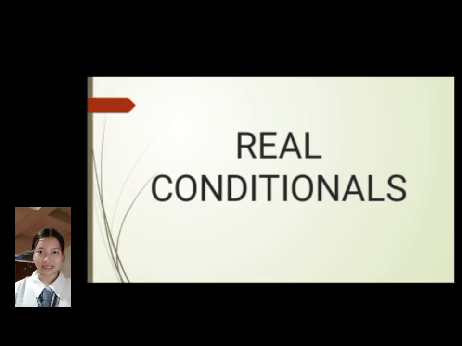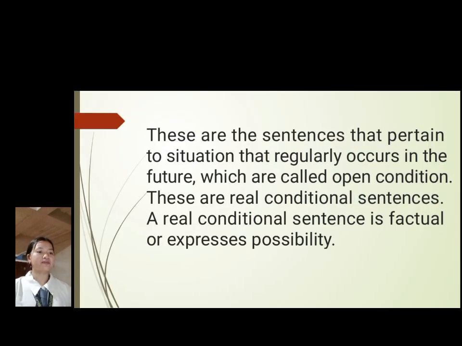What are real conditionals? These are sentences that pertain to situations that regularly occur in the future, which are called open conditions. These are real conditional sentences. A real conditional sentence is factual or expresses possibility. So, real conditionals are conditional sentences that describe real life situations that are true, have happened, or are likely to happen. Expressed, factual, or habitual conditions have the possibility to occur in the future or generally occur in the present.